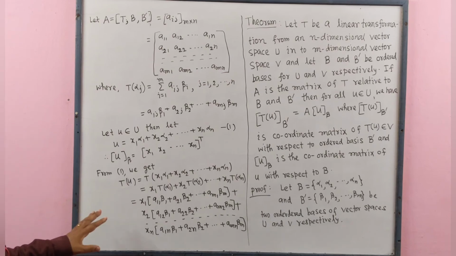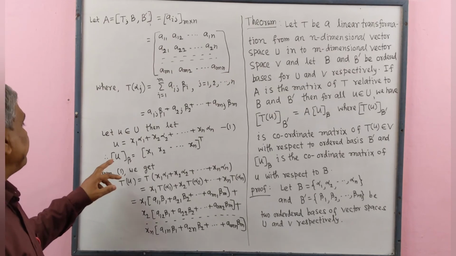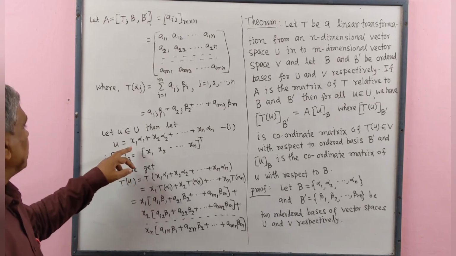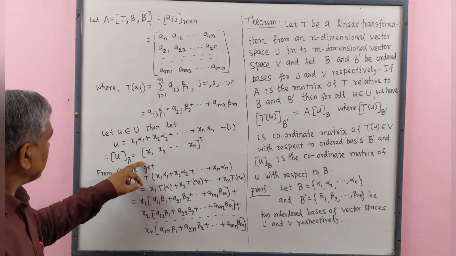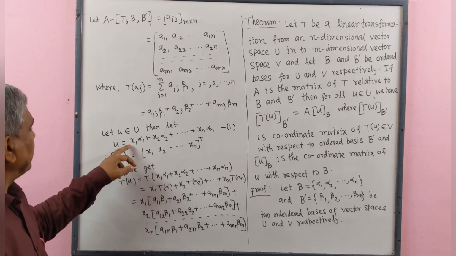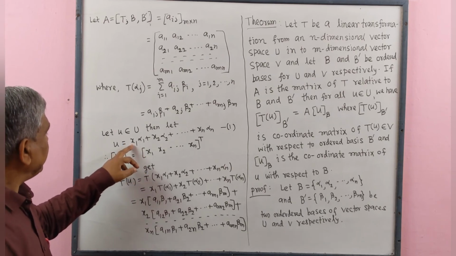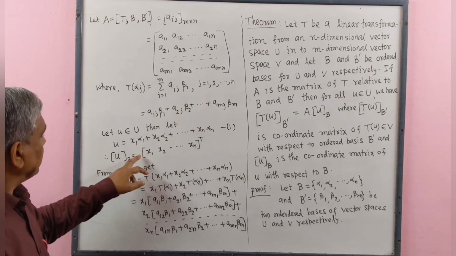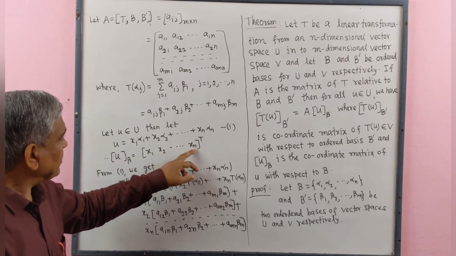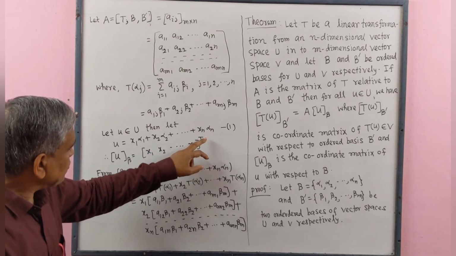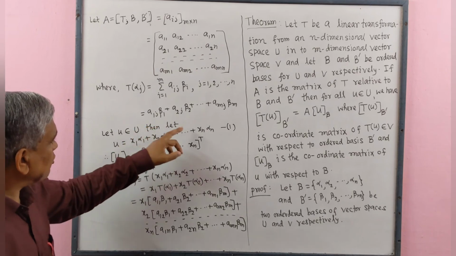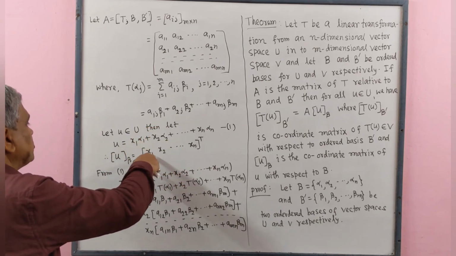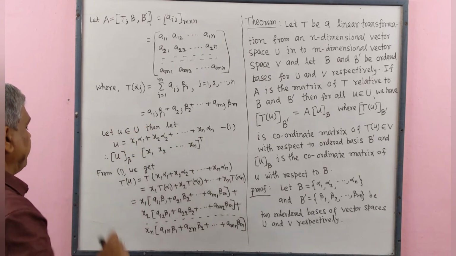We may write the coordinate matrix of u with respect to basis B as the matrix containing elements x1, x2, ..., xn. We write this as a row matrix and its transpose becomes the column matrix, which contains elements x1, x2, ..., xn.